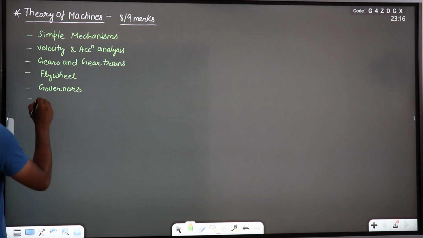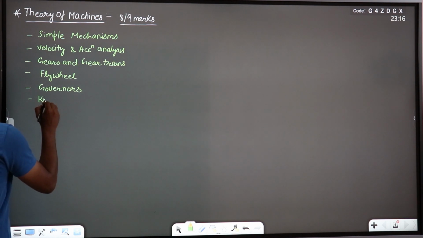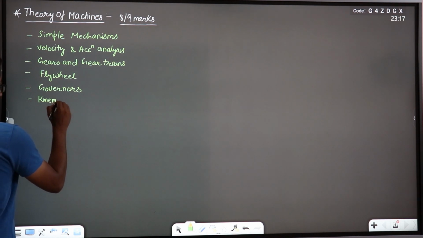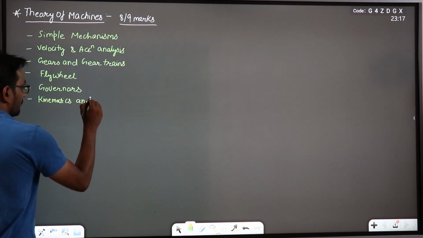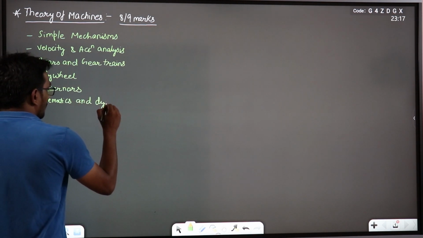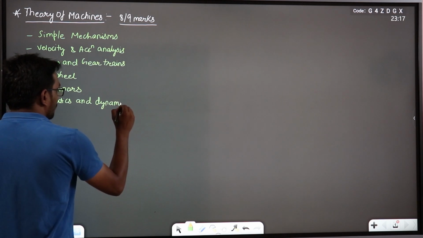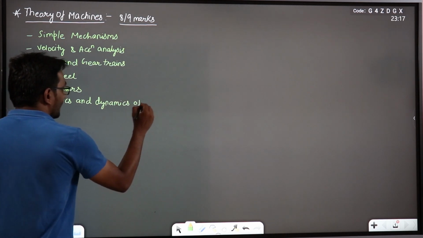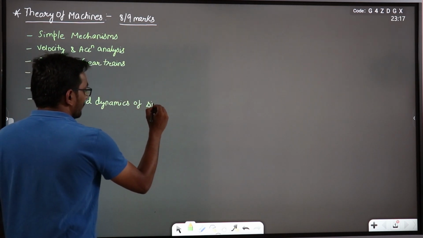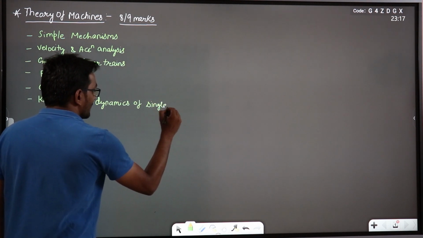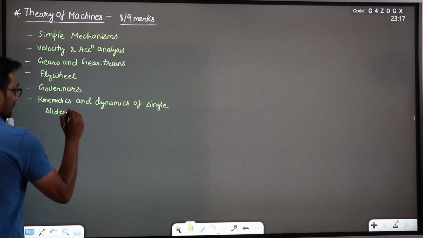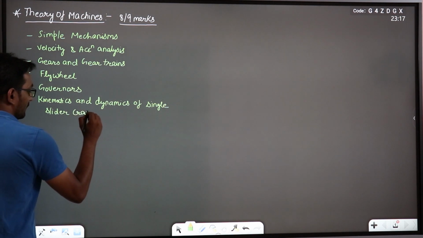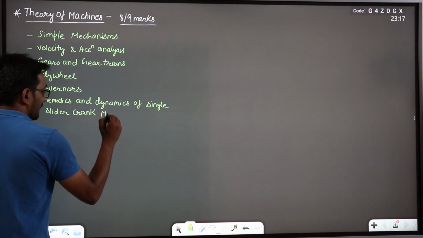After this we will discuss the kinematics and dynamics of single slider crank mechanism, right? Crank mechanism.